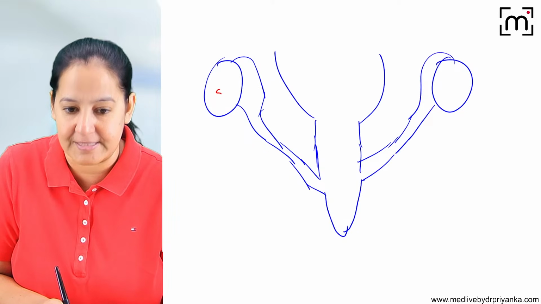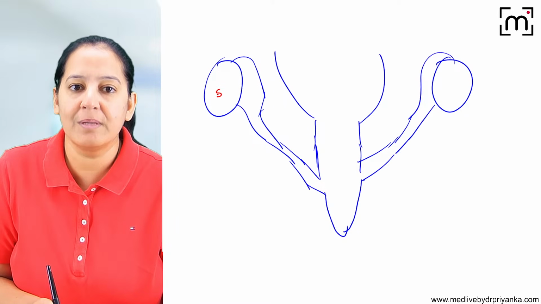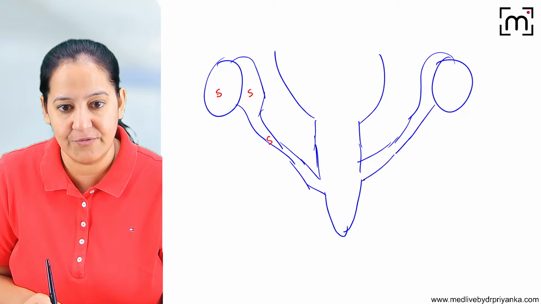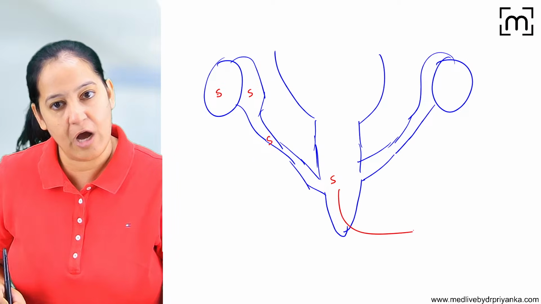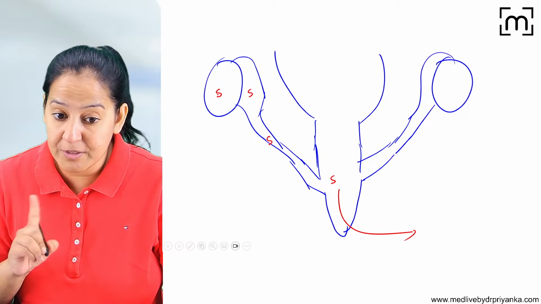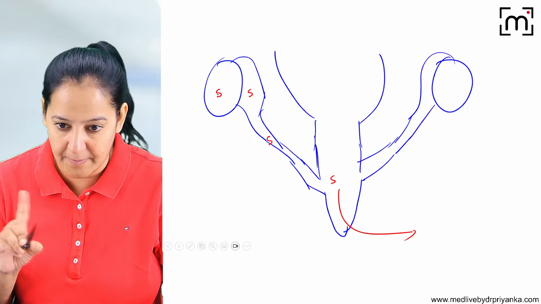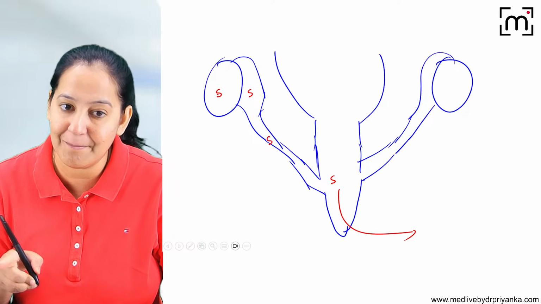Here the sperms are synthesized in the testes. The sperms will go into the epididymis, then into the vas deferens, and then into the urethra and out of the body. So sperms do not come in contact with the blood in the male reproductive system, the male genital tract.